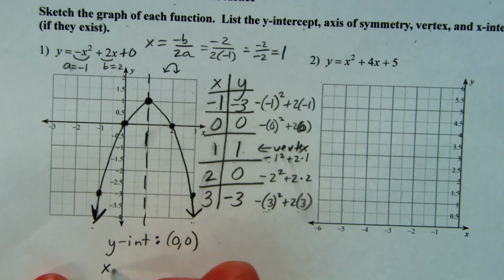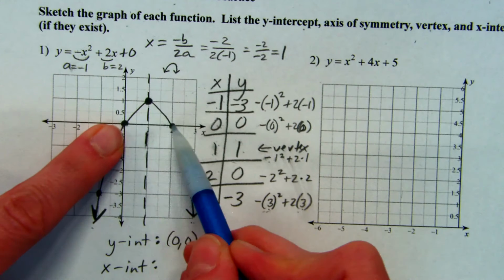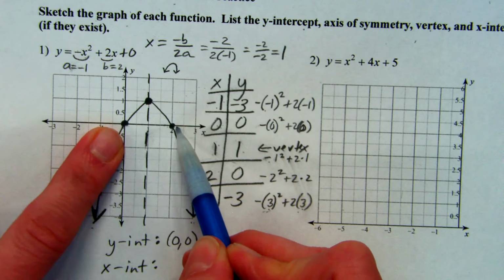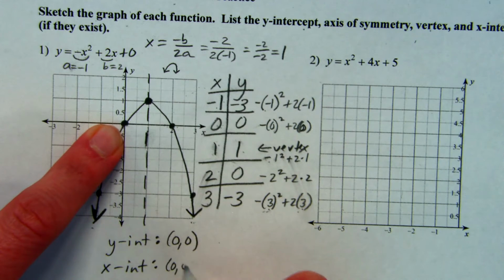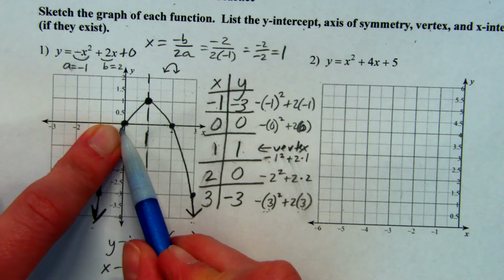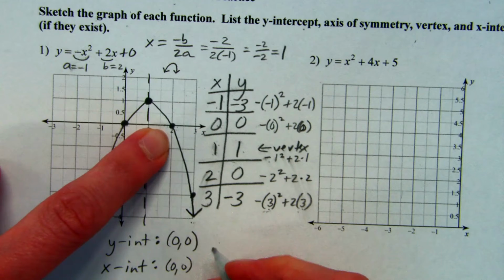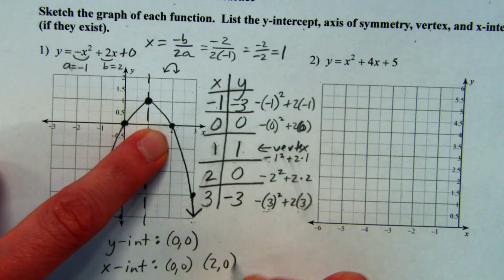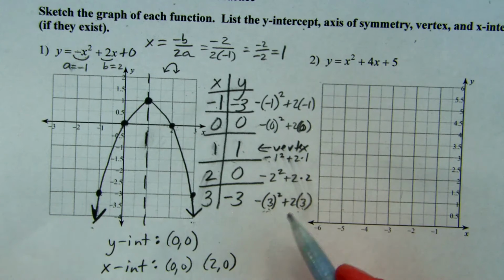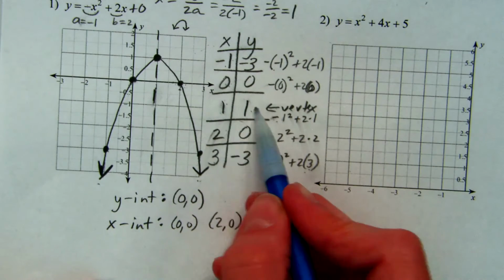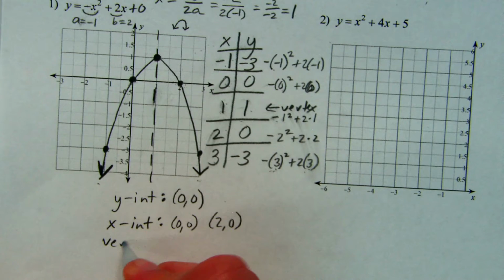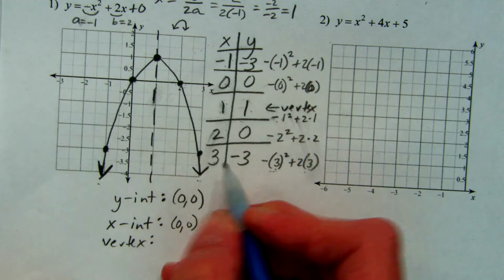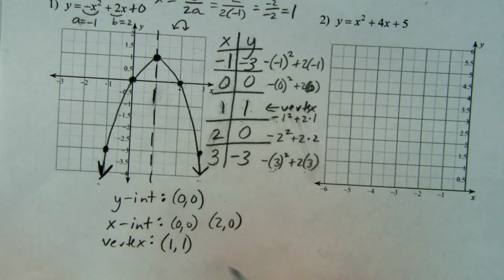My x-intercepts, we don't have to actually factor to find because we can see them right here. It's where it crosses the x-axis. So it crosses at 0, 0. That's an x and a y-intercept. It also crosses the x-axis over here at 2, 0. The vertex we already had up here. We can just write it again to be thorough. So the vertex was that first point that we found, 1, 1.